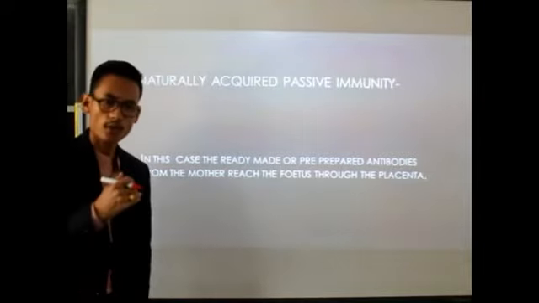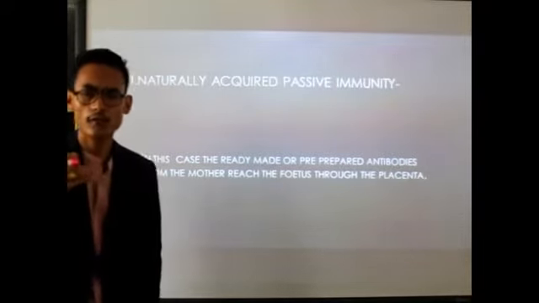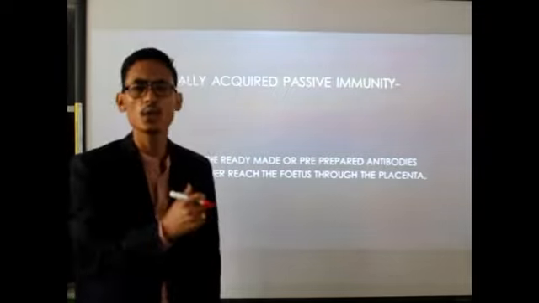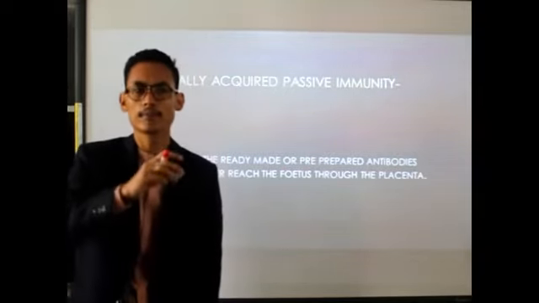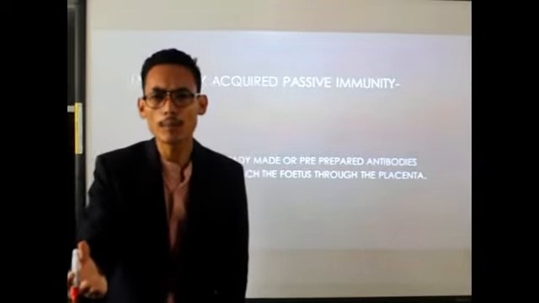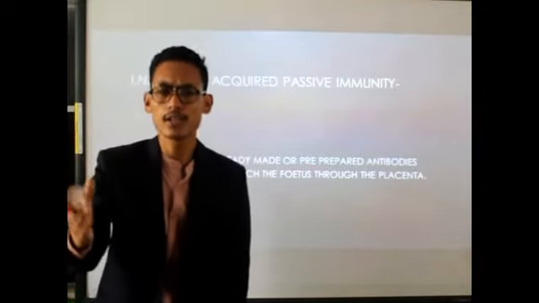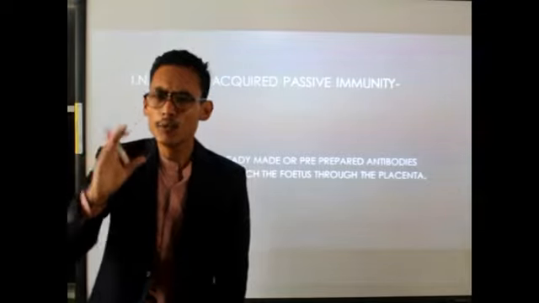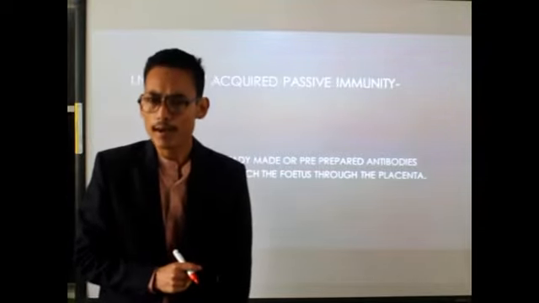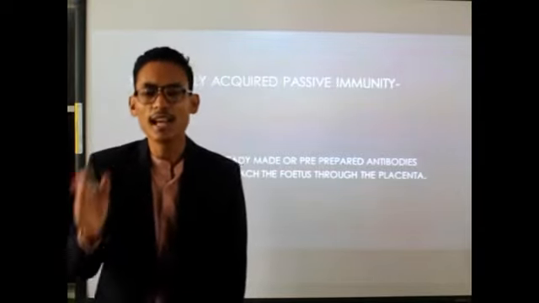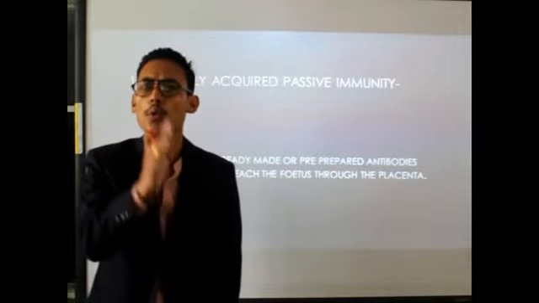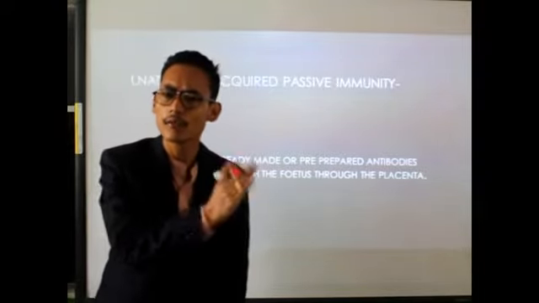That means from the time of development of an organism within the uterus, from the time of embryonic development, the immunity will be provided by the mother. The antibody from the mother will be transferred to the developing fetus.